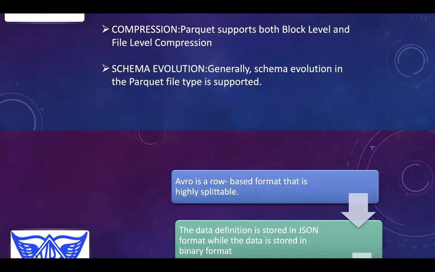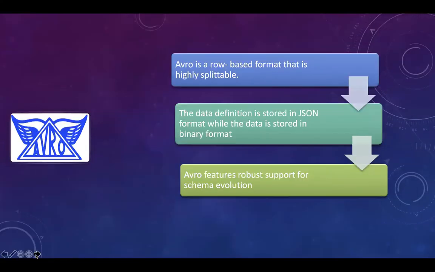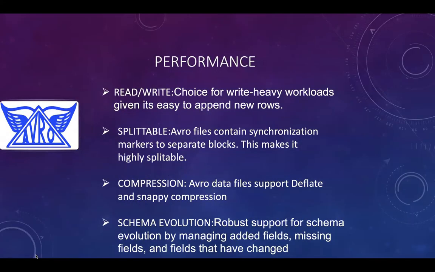Now let's move on to Avro. Avro is a row-based format that is highly splittable. The data definition is stored in JSON format, while the data is stored in binary format. Avro features robust support for schema evolution. Talking about the performance, Avro is considered a choice for write-heavy workloads given it's easy to append new rows. Avro files contain synchronization markers to separate blocks. This makes it highly splittable.